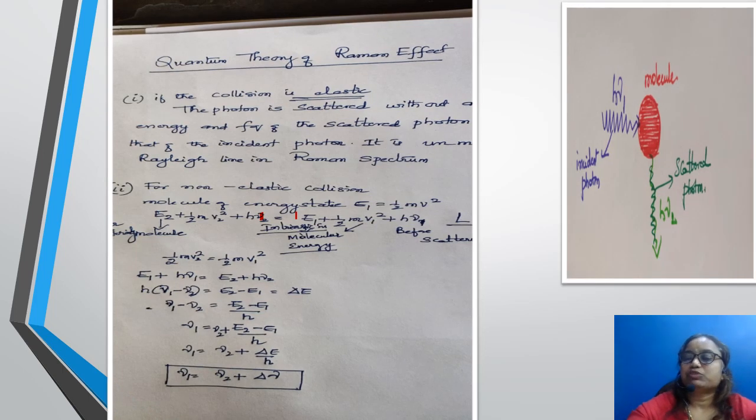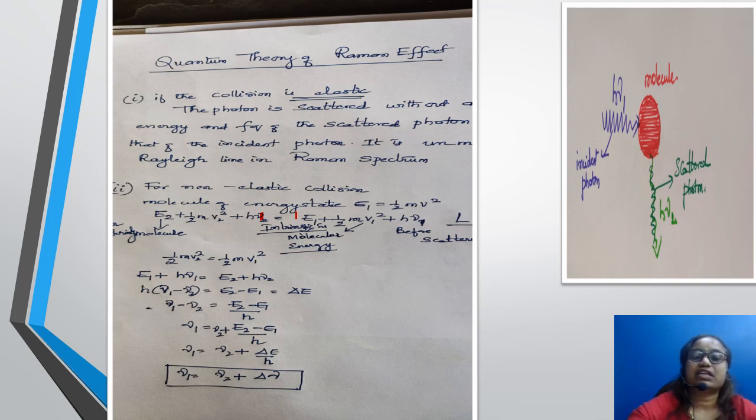We can observe in the right side picture of the slide a molecule, an incident photon of energy h mu I and a scattered photon of energy h mu 2, and intrinsic energy E1, that is of kinetic energy half m v square. The kinetic energies before and after the collision will remain the same. Therefore half m v1 squared is equal to half m v2 squared.